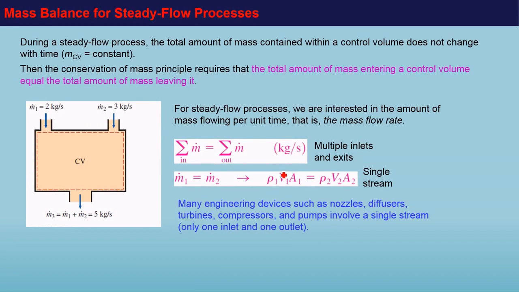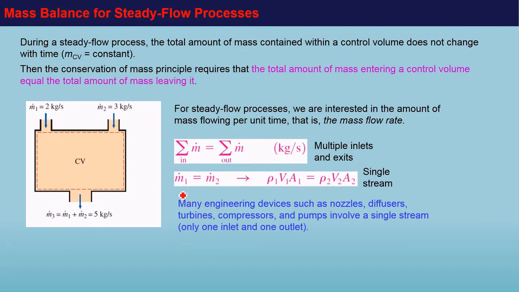Now let's consider the application of mass balance for a steady flow process. First, let's consider what is a steady flow process. So the idea of a steady flow is the flow rate does not change with time. Also, for a steady flow process, the mass inside the control volume does not change. Therefore, we can rewrite our mass balance equation that m dot in is equal to m dot out, because dm_cv over dt is going to be 0.